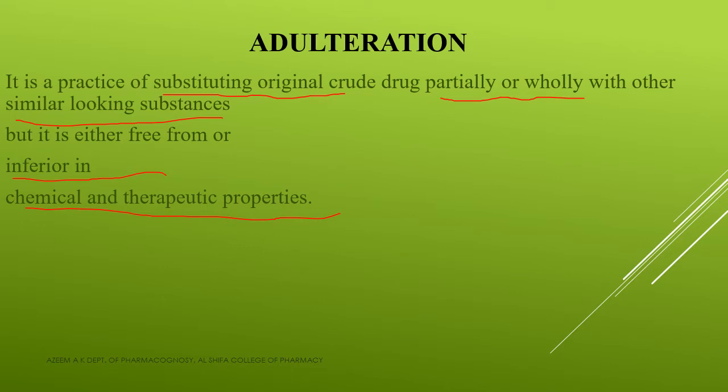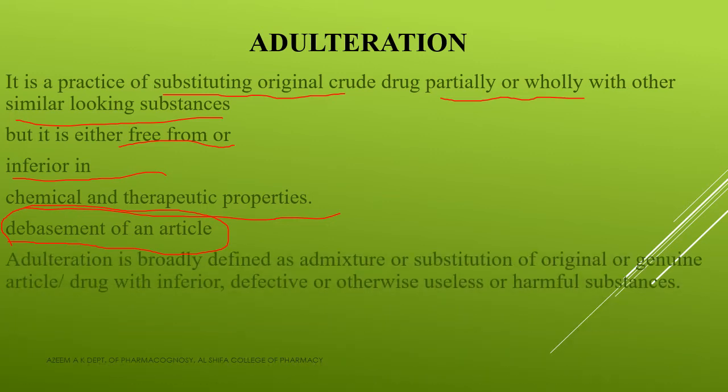So adulteration is the practice of substituting original crude drug wholly or partially with other similar looking substances, and this similar looking substance may be either free from them, that is, no chance of having them, or inferior in their chemical as well as therapeutic properties. Okay. In simple words, we can say that adulteration is the debasement of an article. It is the practice of reducing the quality of a product. So adulteration is a debasement of an article.